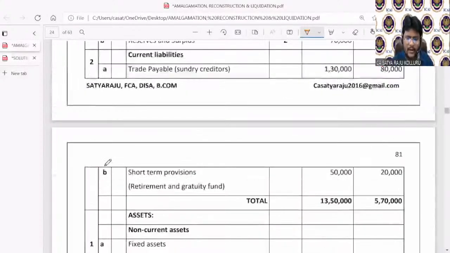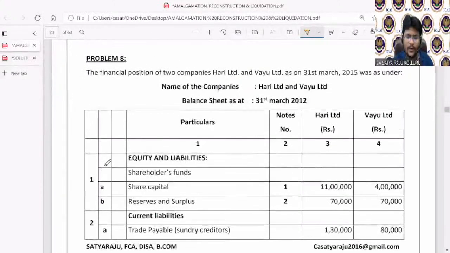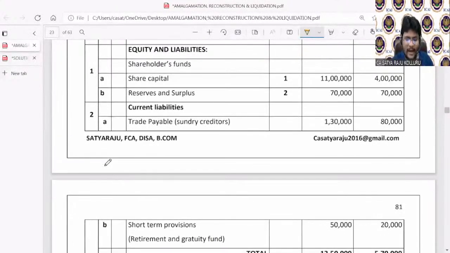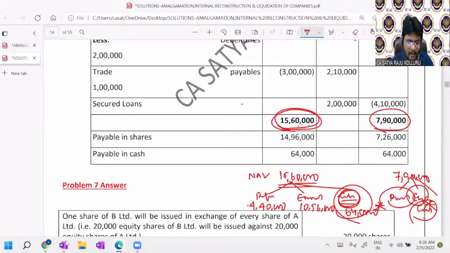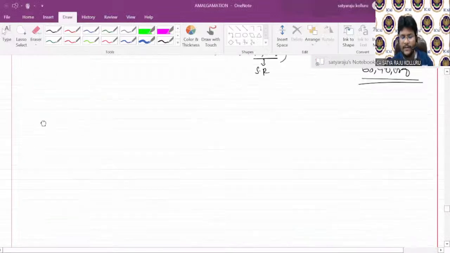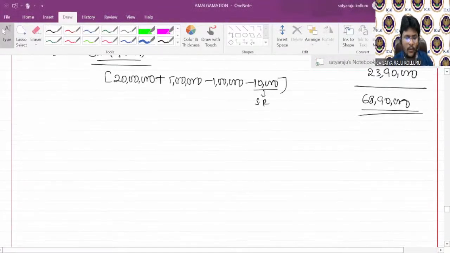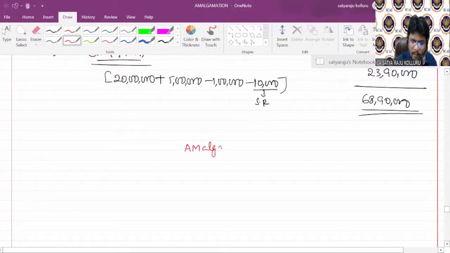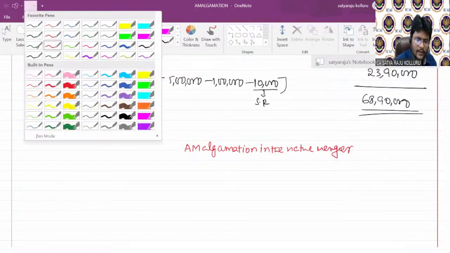Sir, I am unable to start the next problem at this stage, but I will tell you one thing. I will take one topic for discussion. Please concentrate. What I'm going to discuss is amalgamation in the nature of merger. Within 5 minutes, it is over. Amalgamation in the nature of merger.